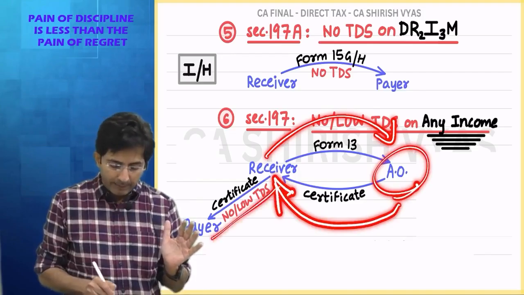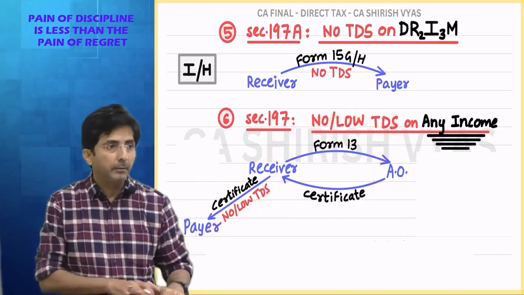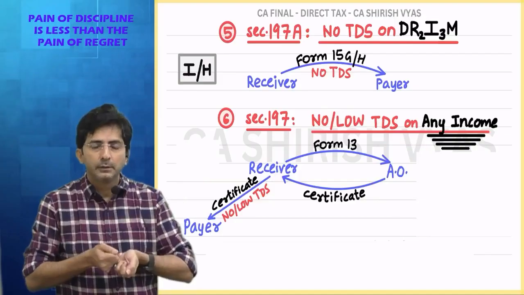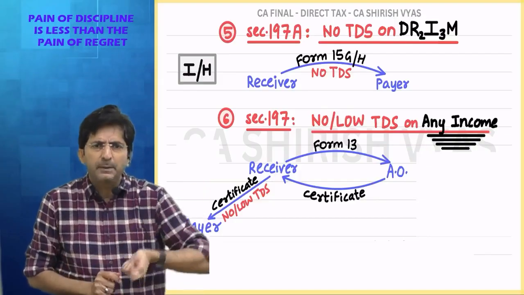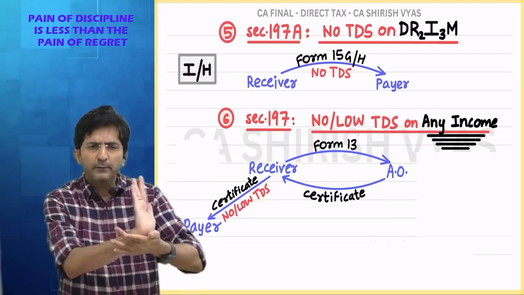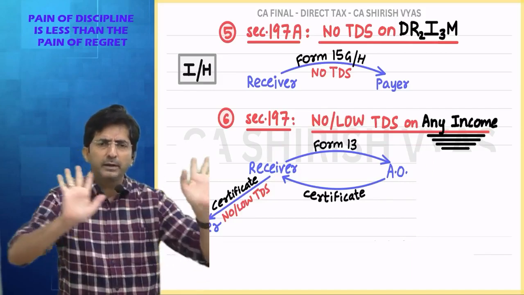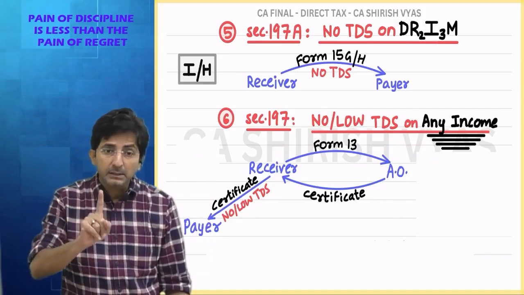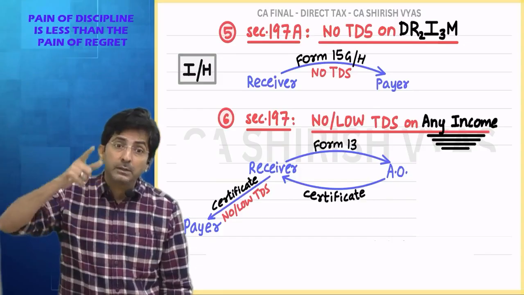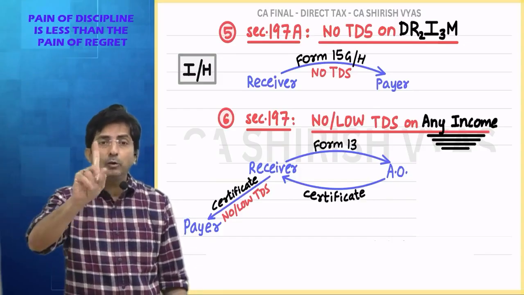And that certificate I will give to the payer. Payer means the one who gives me commission. So whenever any estate agency deal happens, I will show that certificate to the payer and they will not deduct TDS. And this certificate is valid for years and years until the AO cancels it.